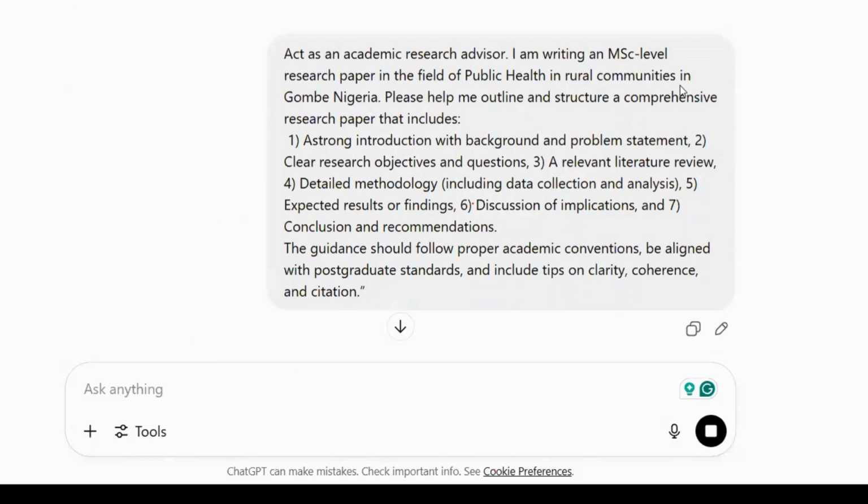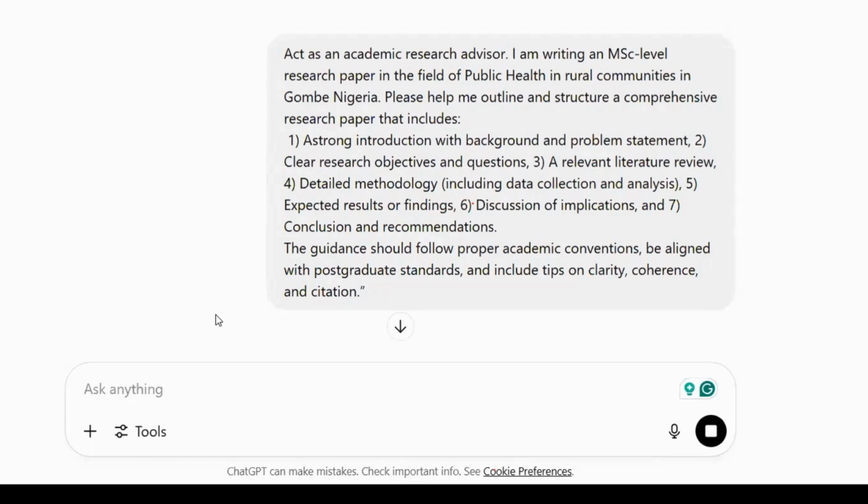It says, act as an academic research advisor. I am writing an MSc level research paper in the field of public health in rural communities in Gombe, Nigeria. Help me outline and structure a comprehensive research paper that includes a strong introduction with background and problem statement. You can edit this one based on the type of research you want to write.